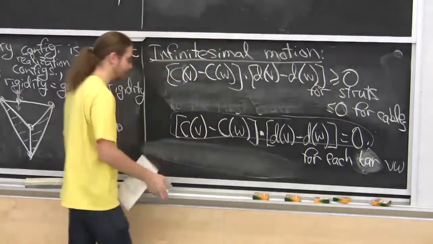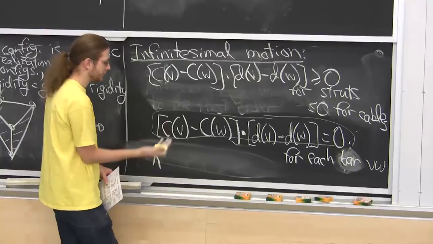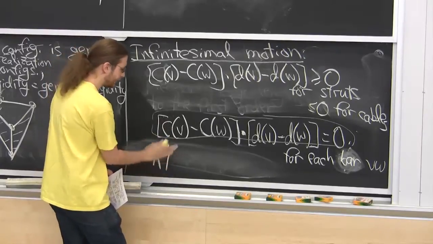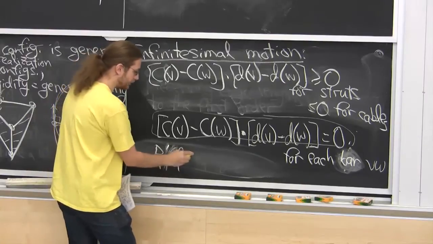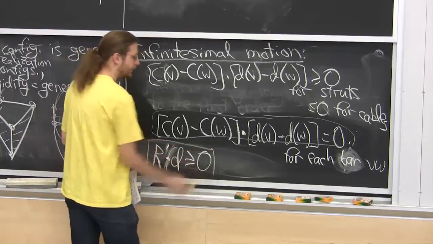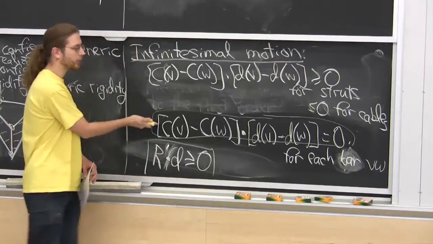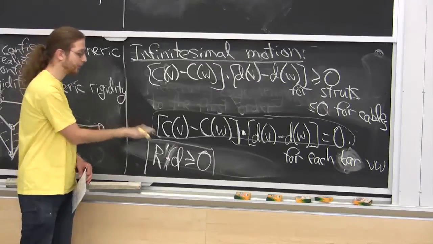So in fact, I can write it as some other matrix, R prime. Actually, it's the same matrix. R prime times D is greater than or equal to 0. This is a general form of a linear program. And you can write an equality constraint in this world just by taking it and its negation, setting both of them greater than or equal to 0.